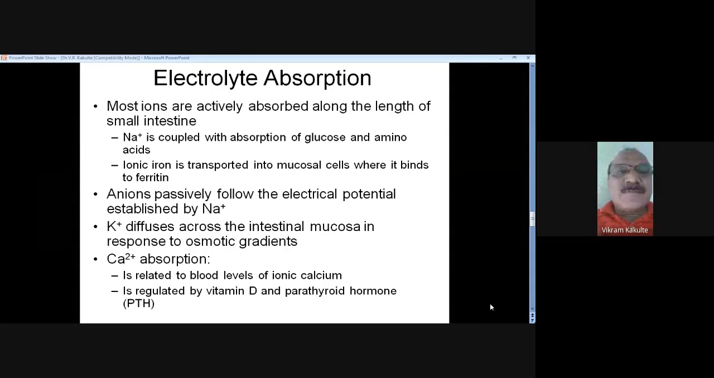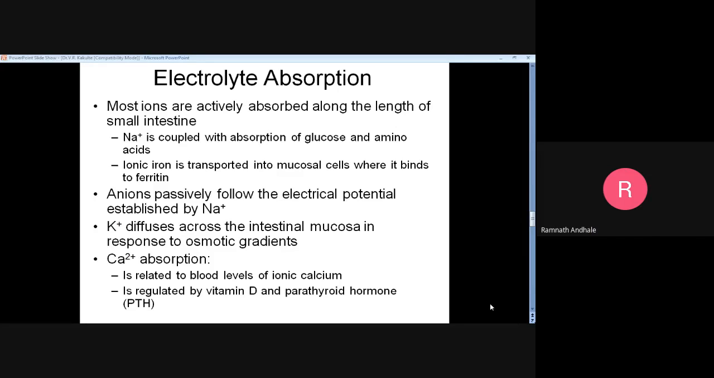Electrolyte absorption. Most of these ions are absorbed along the length of the small intestine. The large intestine is also responsible for absorption of the minerals. Now here, the absorption of glucose and amino acids, then ionic form transport, that is anions passively follow the electrical potential.